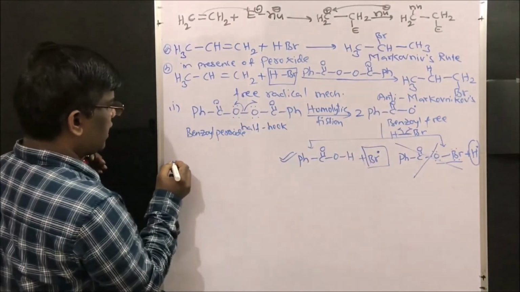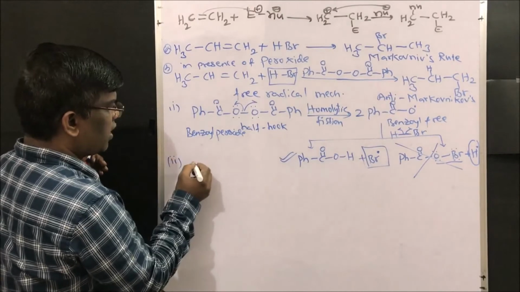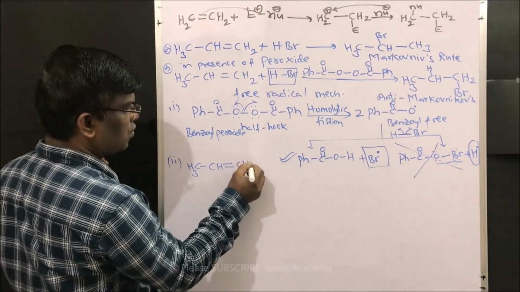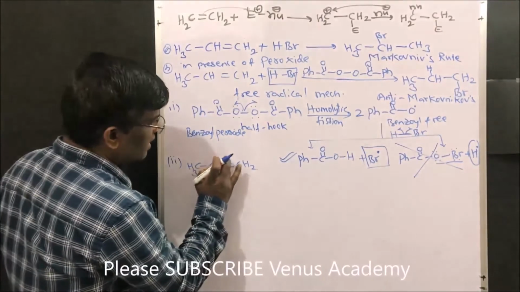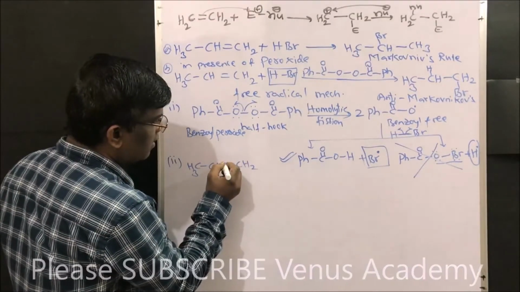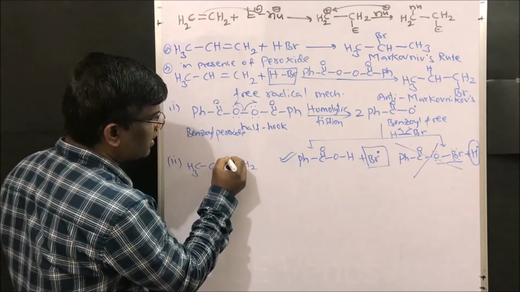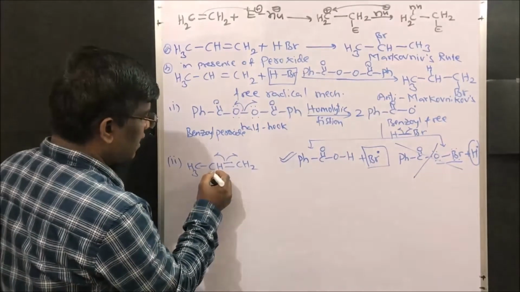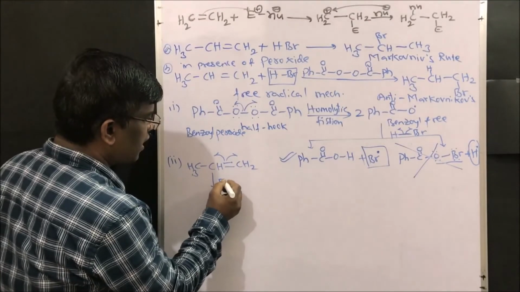This bromine free radical, in step 2, what is going to happen? CH3 CH CH2. Since it has a double bond, it can undergo homolytic fission, and it can also undergo homolytic fission in the presence of bromine.